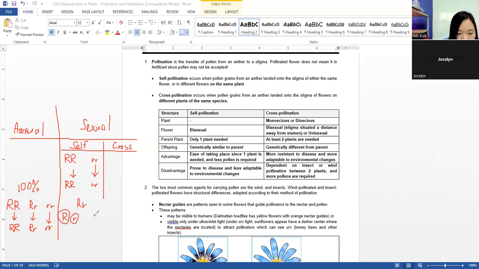The female gamete may be capital R or small r too. Sorry, this mouse is a bit not very sensitive.